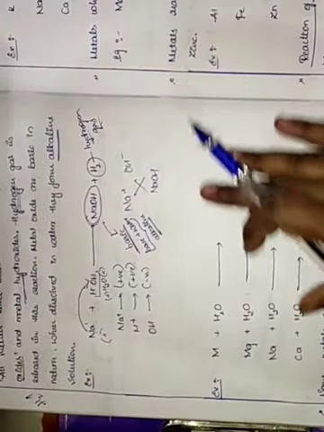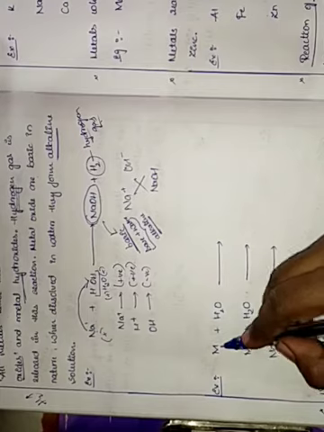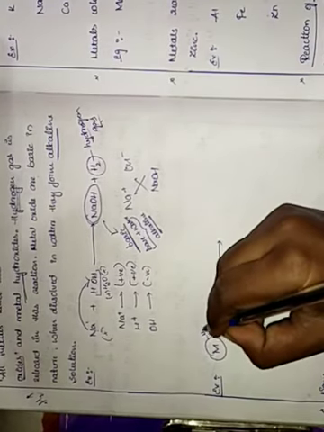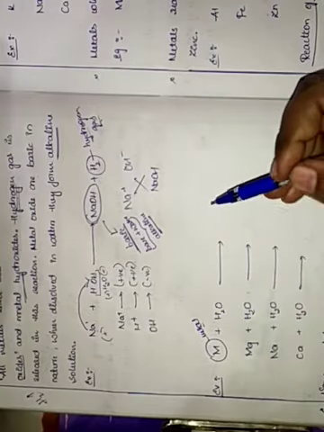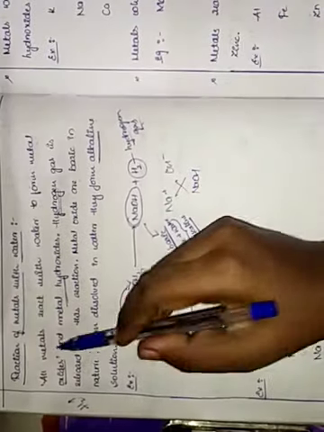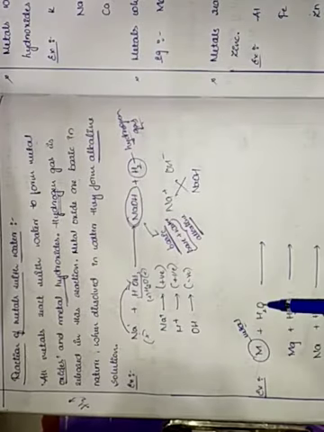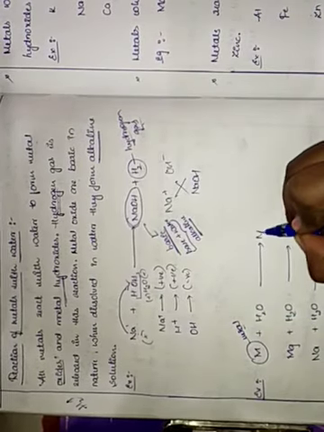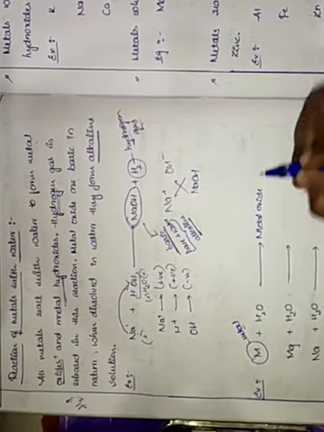So similarly we have taken some examples here. M means metal, any metal which is reacting with water, isn't it? Metal reacting with water to form metal oxide.